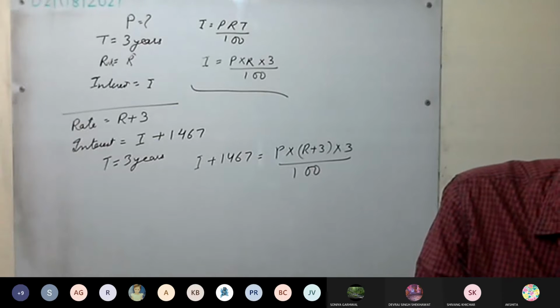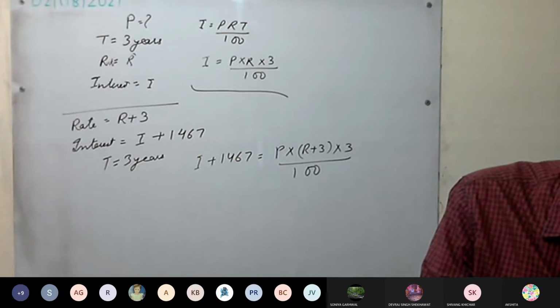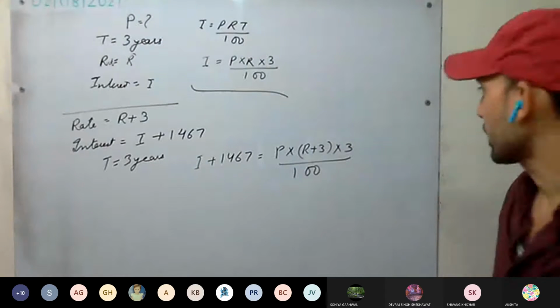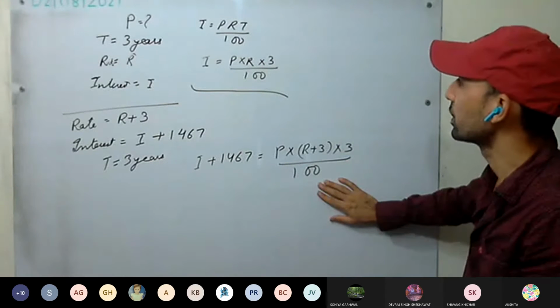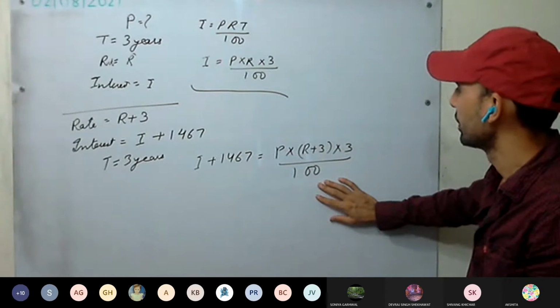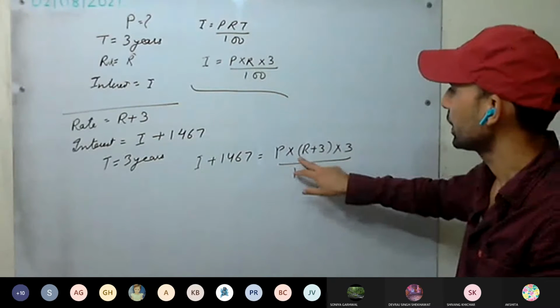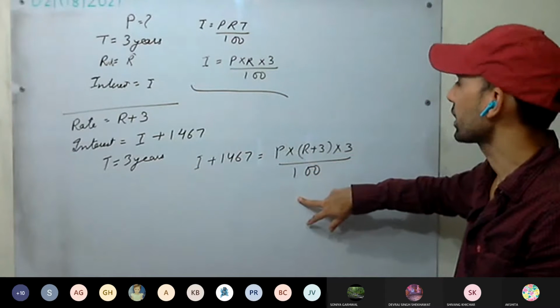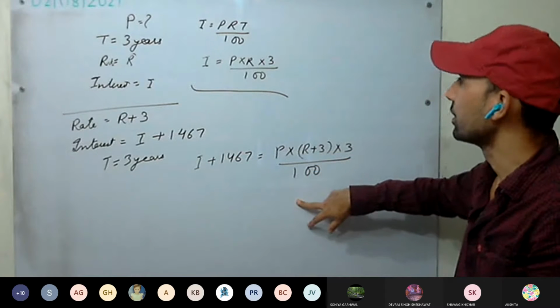3 years at a particular rate of interest, 2% higher, then interest will be this much more. Find the sum of money. Okay, this way I think we won't be able to solve. We have to calculate I first, then again P and R.